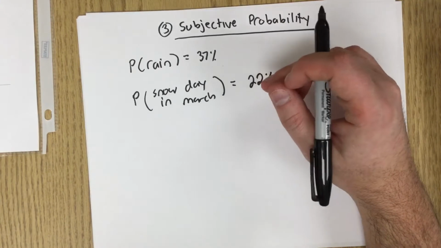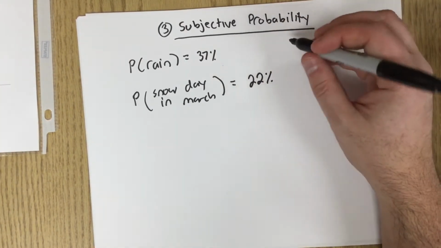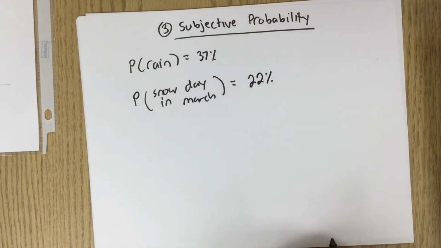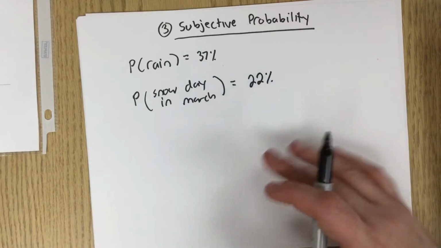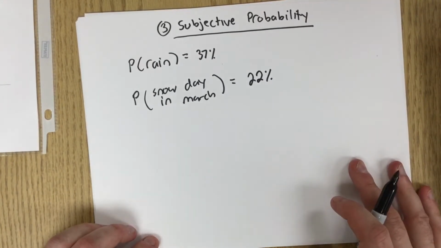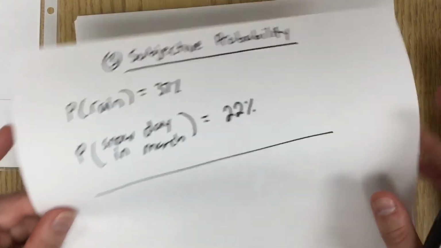Or, someone says, what's the probability that this relationship that you're in is going to last a year? You say, I don't know, about 33%. Well, maybe you wouldn't do that, but some people do that. That would be a subjective probability. And we're not going to talk about that very much because not so interesting.